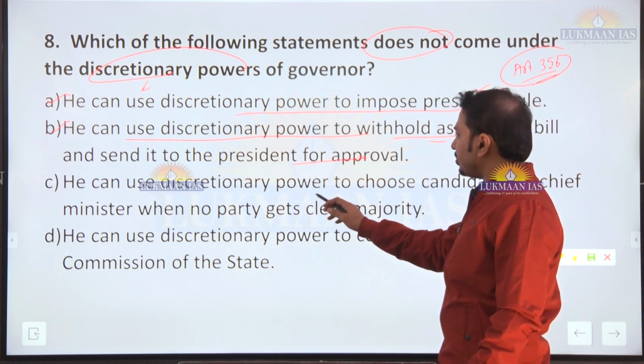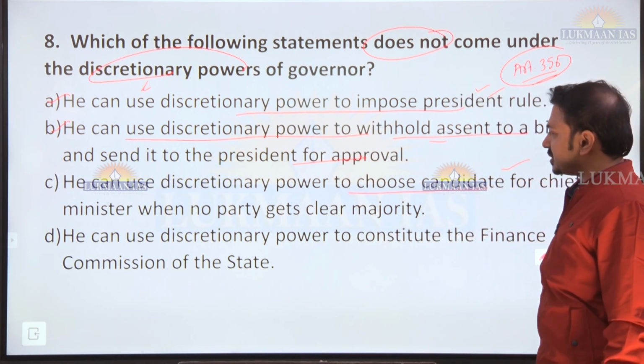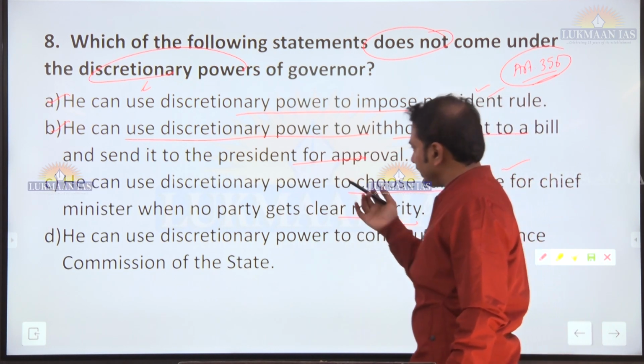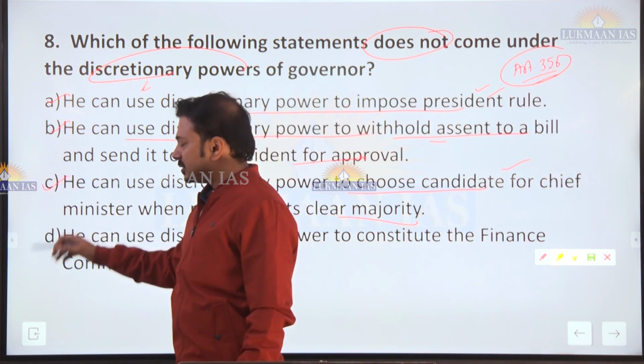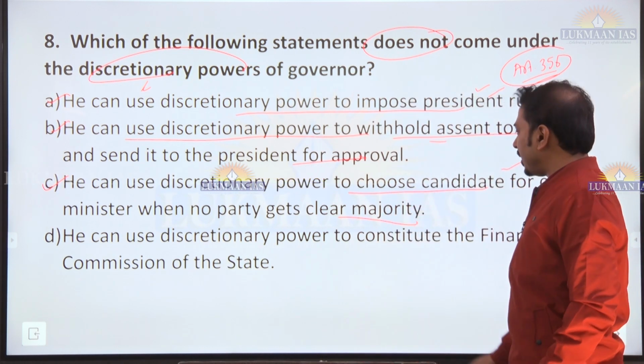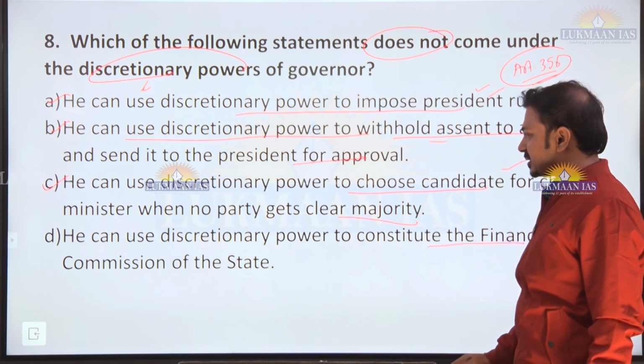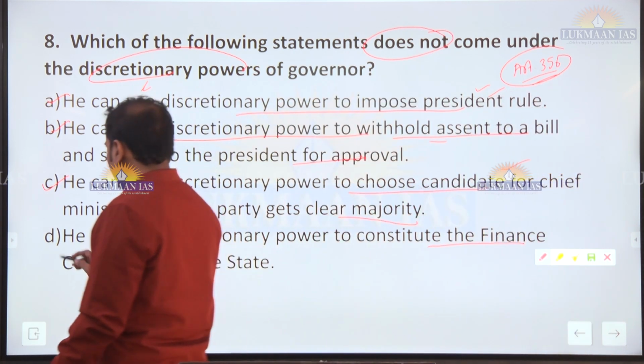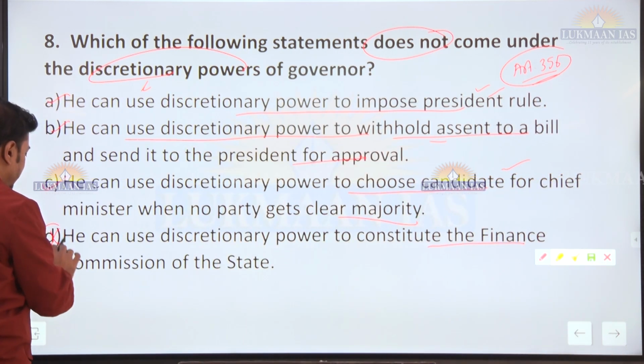He can use discretionary power to choose candidate for chief minister when no party gets clear majority. This is also true. The same power is provided to president also. Okay, now he can use discretionary power to constitute finance commission of the state. This is not correct. This is not the discretionary power.